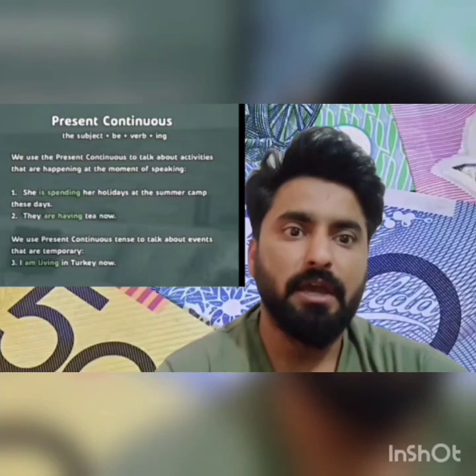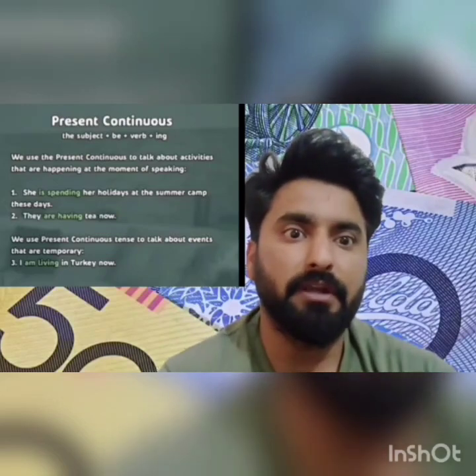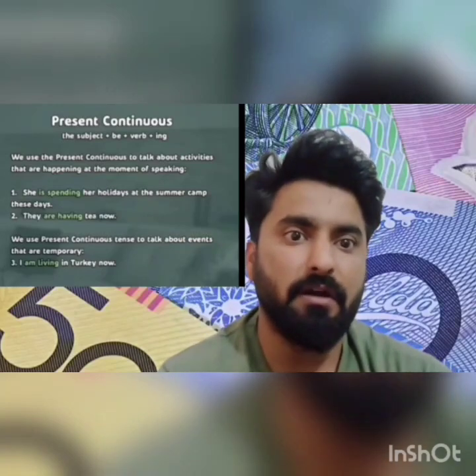And we also use present continuous tense with the events that are temporary. For example, if someone, your relative, your friend, etc., is in Turkey now, you will say she is living in Turkey now. Now we'll discuss negative and interrogative. For negative, the structure will be only not will be added after is or am. For example, he is not going to school. He is not playing football. I'm not cleaning my clothes. I'm not living in Turkey. They are not going to market.